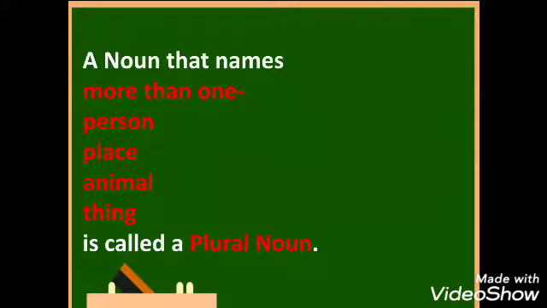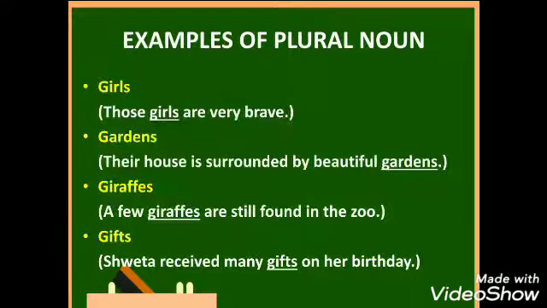Some more examples of plural nouns are girls, gardens, giraffes, gifts, or 2 girls, 3 gardens, 4 giraffes, 5 gifts, and so on. And the sentences go like this. Girls. Those girls are very brave.